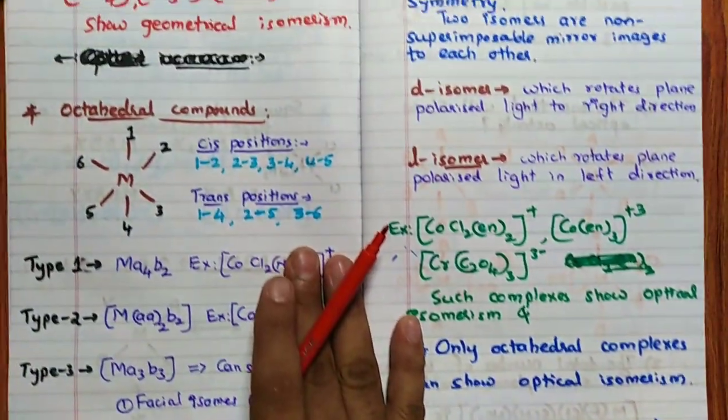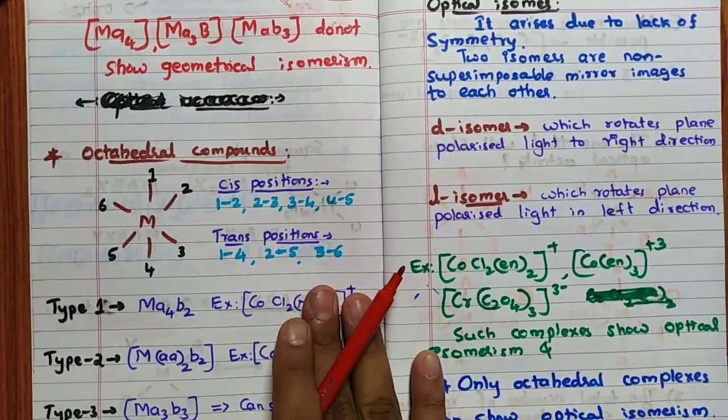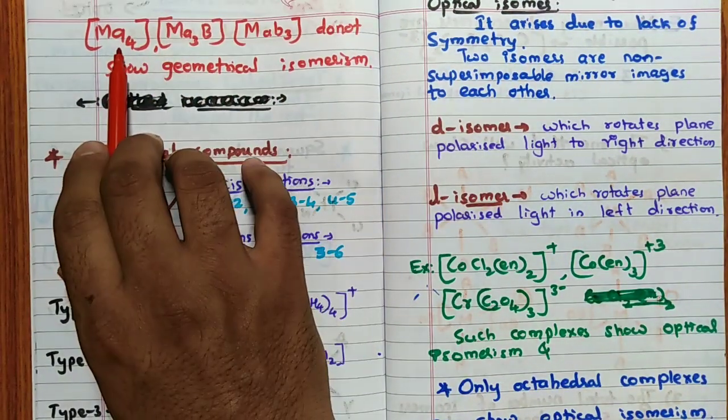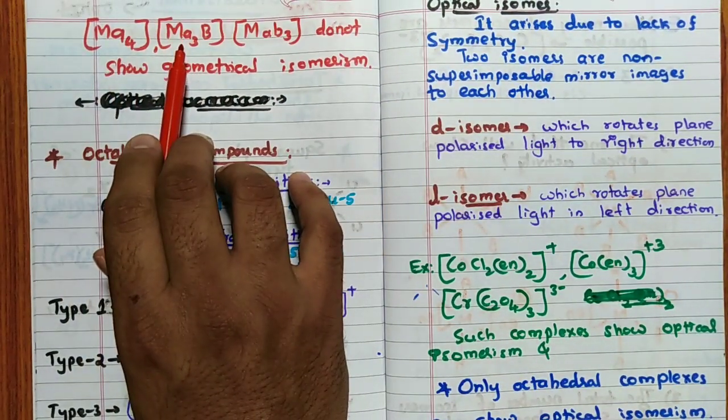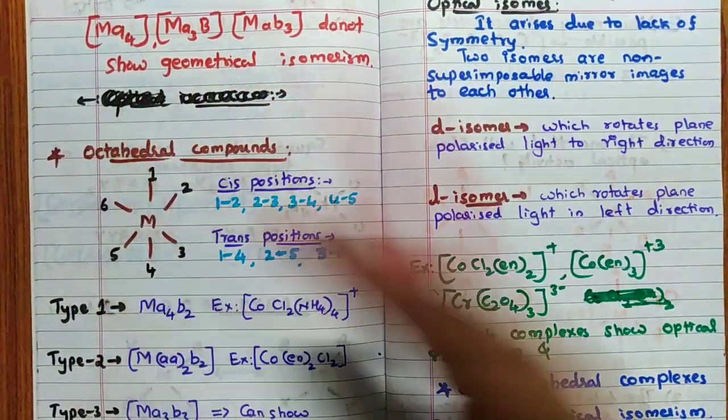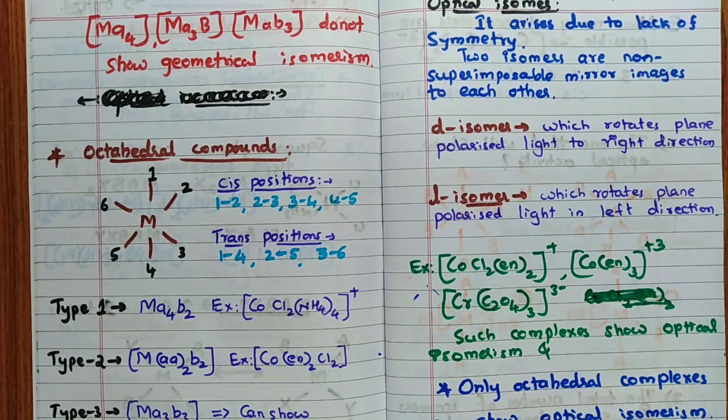Now you can see, in case of square planar also, these 3 types cannot show geometrical isomerism. Remember, MA4 type, MA3B type, MAB3 type. They do not show because here there is no possibility of cis and trans, opposite side and same side. Then octahedral complexes. Octahedral complexes of the type.